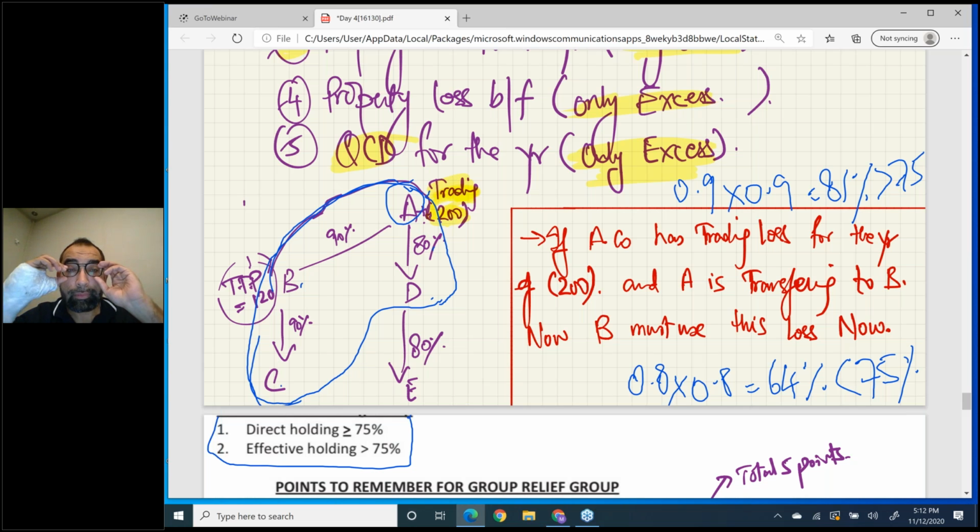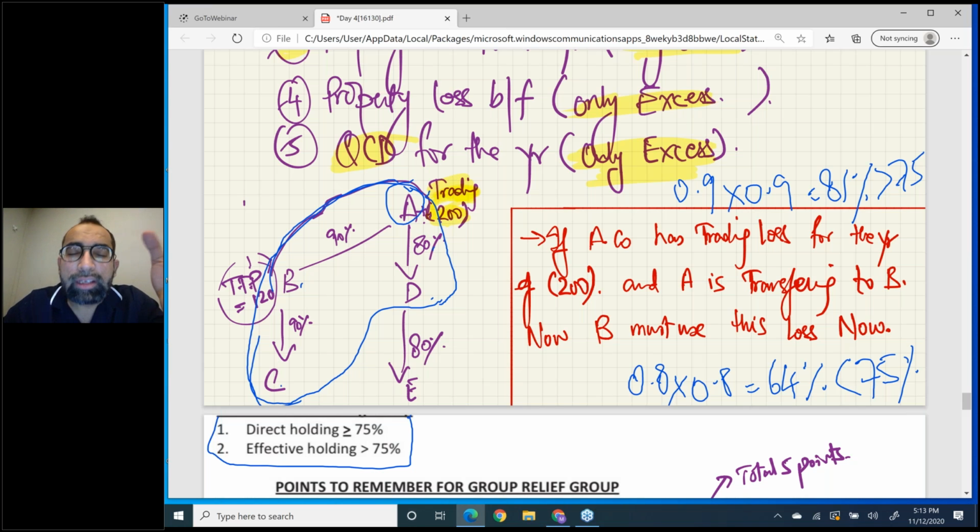Okay, now what can 75% group members do? What are the advantages of a 75% group? Listen, in this 75% group, some companies are called surrendering companies and some are called claimant companies. A surrendering company is the company that gives away its loss to another member. It gives away its loss to its brother, to the other members of the group.